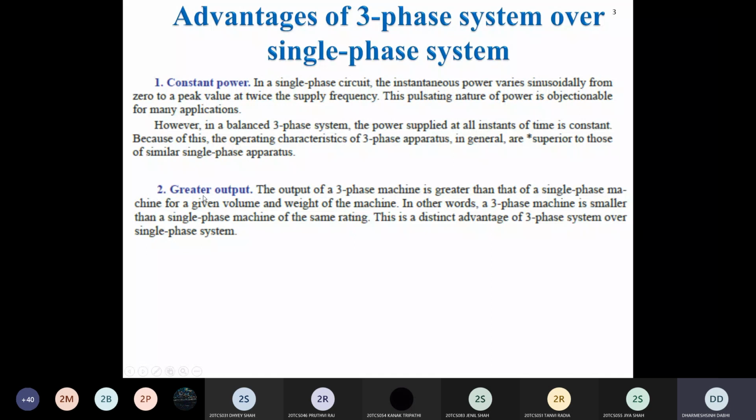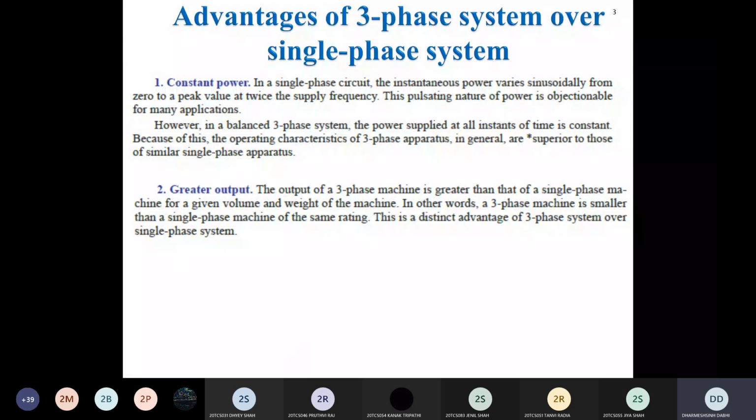Second advantage, as we already saw in the video, is greater output power. Single-phase power gives an average output power of half of its maximum value. Two-phase power gives the average power equal to its maximum value, whereas three-phase power gives the average power 1.5 times its maximum value. So for the same rating of the generator, three-phase or single-phase machine, the weight or volume required is less in the case of a three-phase generator as compared to the single-phase generator.